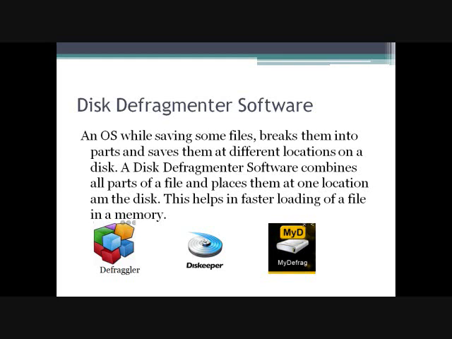For example, suppose you keep your things here and there, so it will take time to arrange it. So if you want to save your time, you can arrange your things, and in a fraction of time you can get your things easily. That is what your disk defragmenter software does in the hard disk. It keeps all the parts of the files together so that it shouldn't take time to get the file. Examples of disk defragmenter softwares are Defraggler, Diskeeper, MyDefrag.